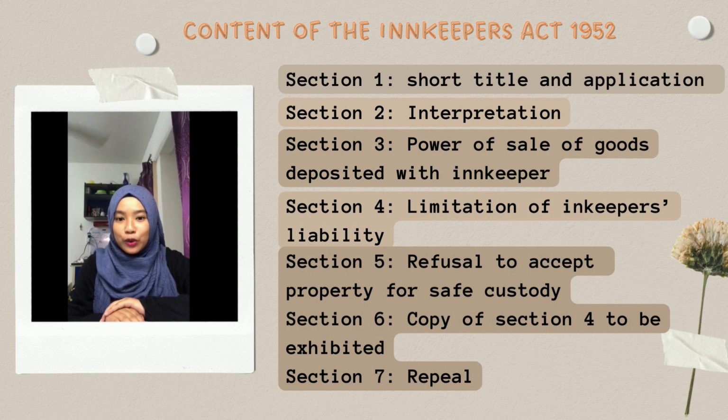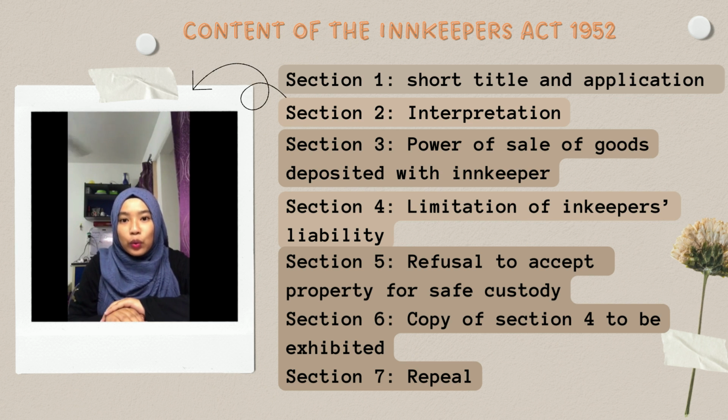Next, I will continue my part, which is what is contained in the Innkeepers Act 1952. Overall, there are 7 sections in this Act. The first section is the short title and application. Number 1, this Act may be cited as the Innkeepers Act 1952, and number 2, this Act applies to Peninsular Malaysia only.